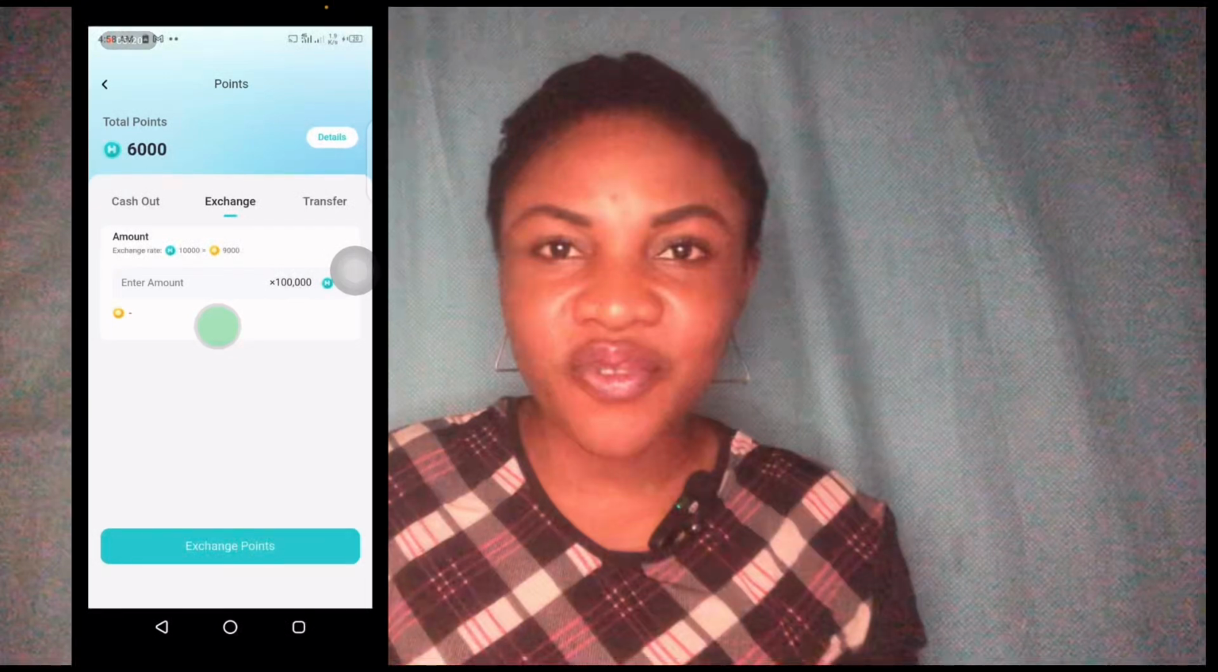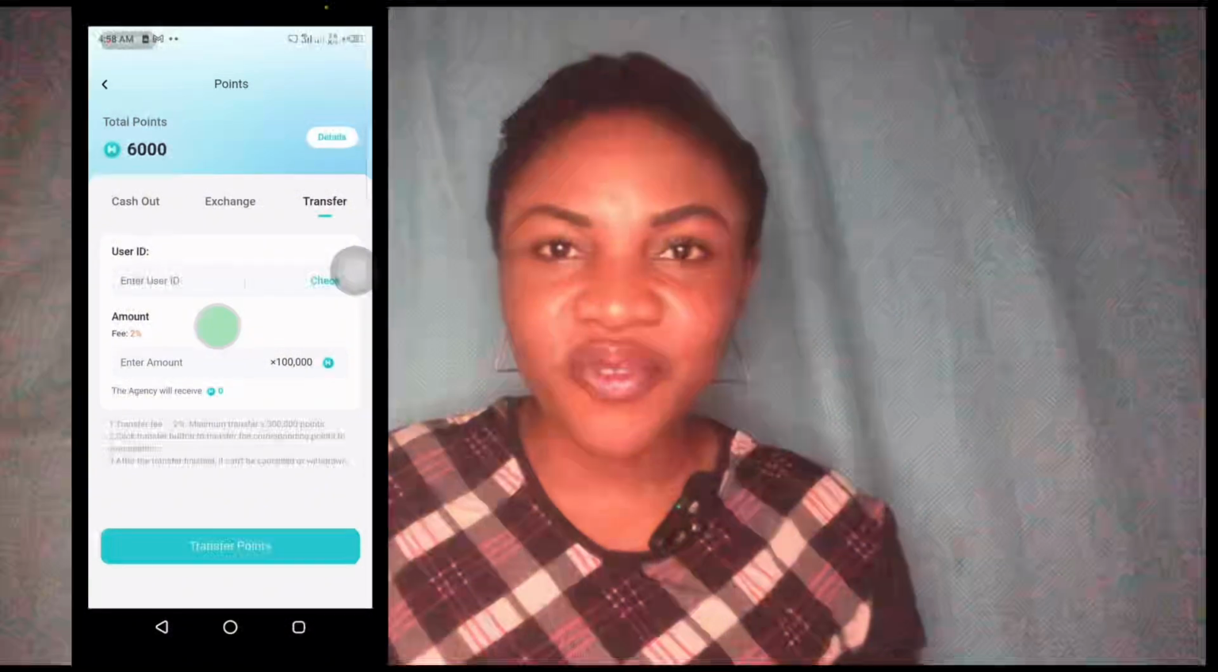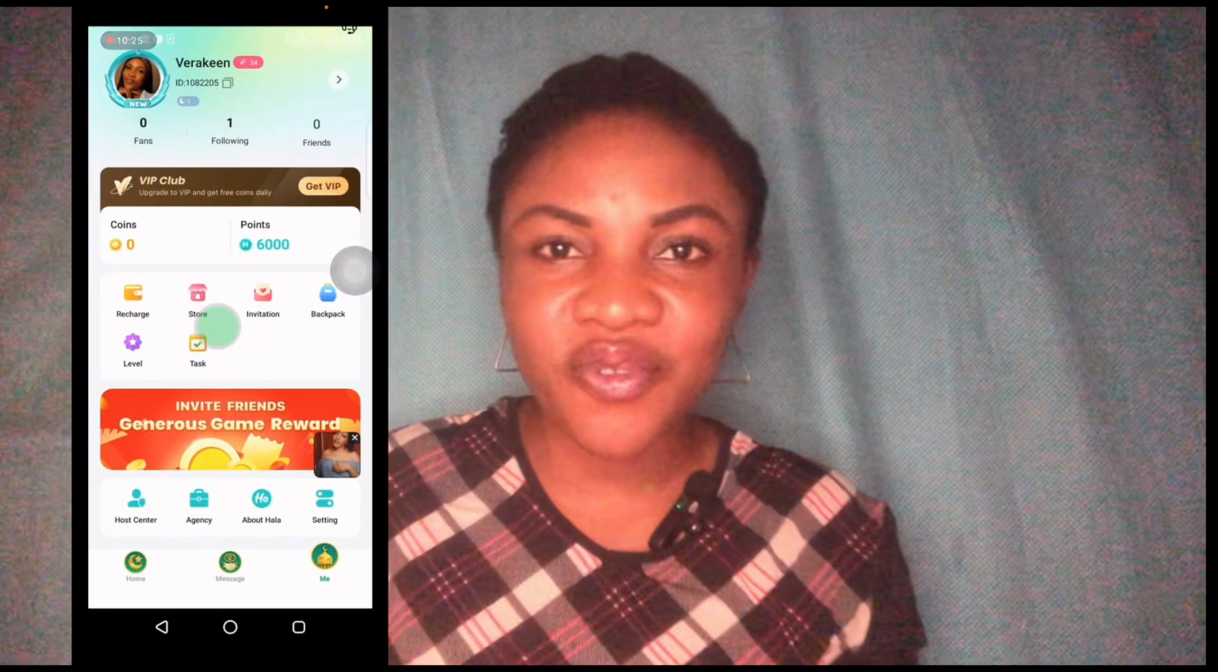Then you can also transfer your coin to either a coin seller or to your agency. If a coin seller is willing to buy from you, you can exchange to the person, and the person will give you money. You can also do that through your agency if your agency is willing to buy. So that's practically all about the app.